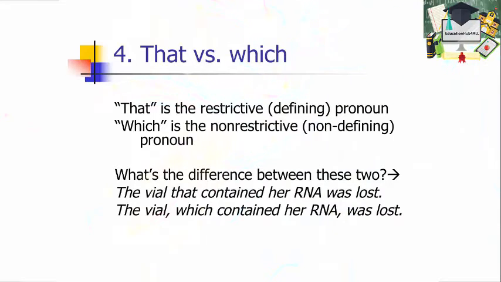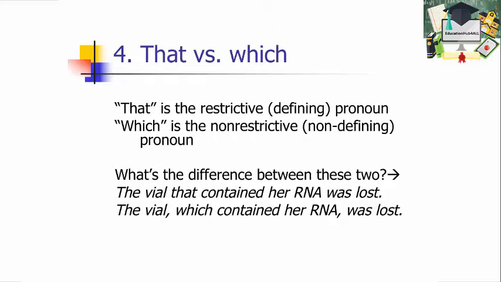Here are two sentences. The vial that contained her RNA was lost. When you use that, the vial that contained her RNA was lost, you are implying that there is more than one vial. So the vial that contained her RNA was lost, but maybe the vial that contained her DNA wasn't. That descriptor, that contained her RNA, is essential because there are multiple vials and you have to tell me which one you're talking about.